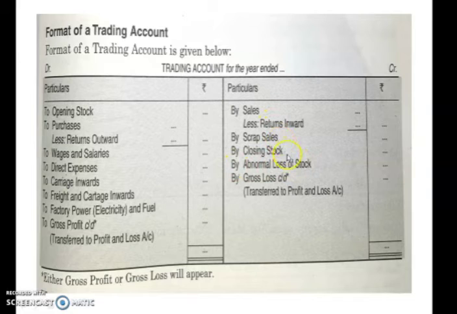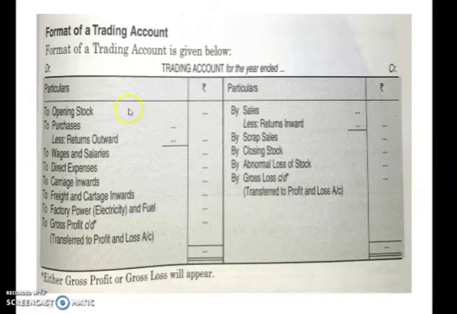So these are some items which are credited. When you close both sides, you may find some balance. That may be gross profit or gross loss. Both will not come. Either one will come.